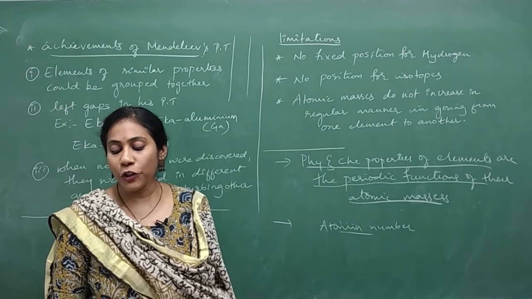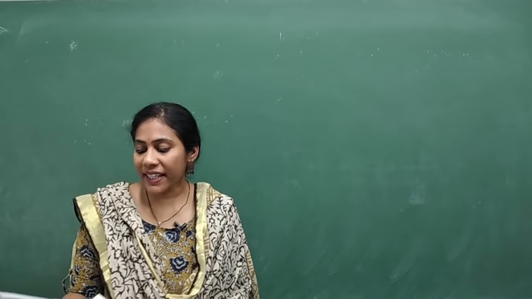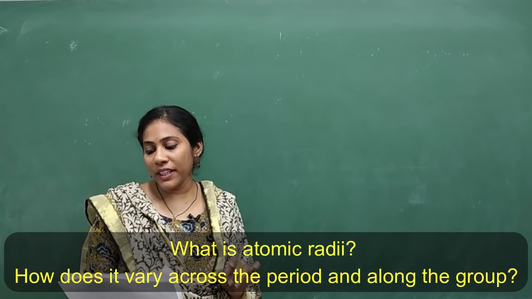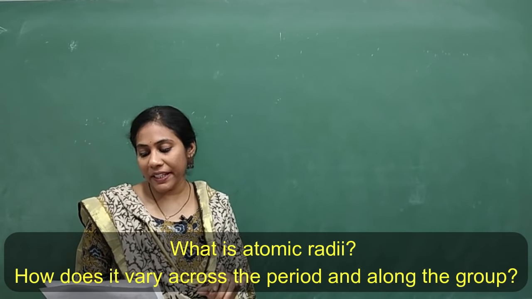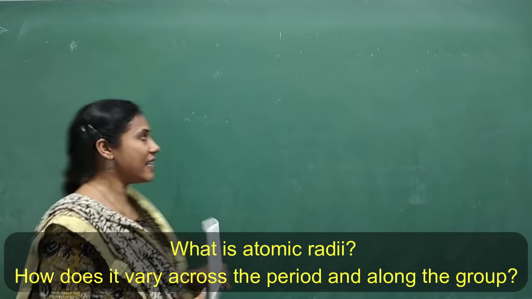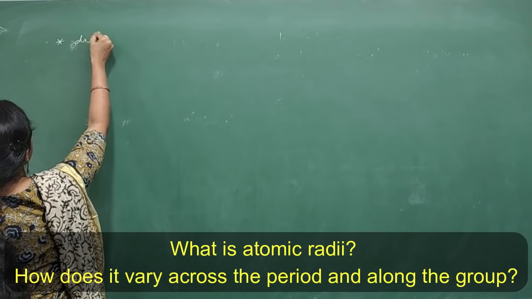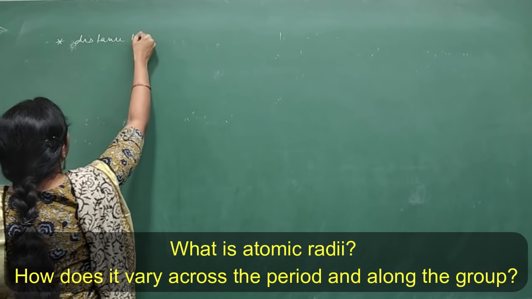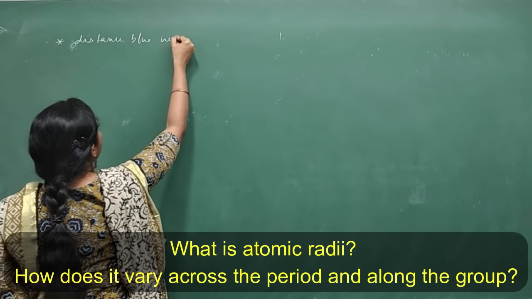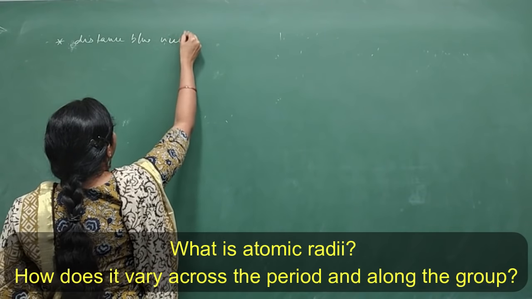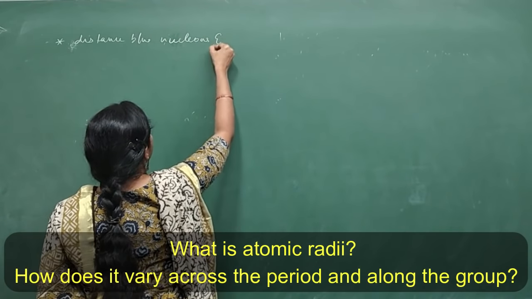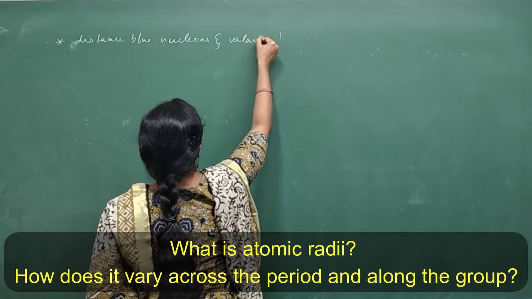Fine. Going to the next type of questions. What is atomic radii? How does it vary across the period and along the group? Atomic radii is nothing but atomic size, right? It is the distance between the nucleus and valence shell.